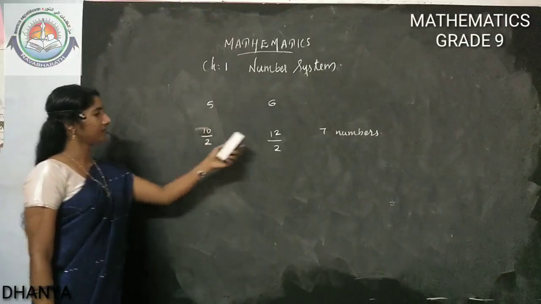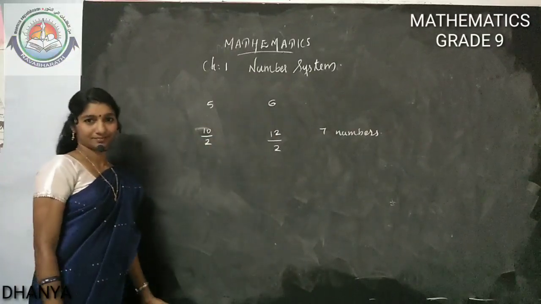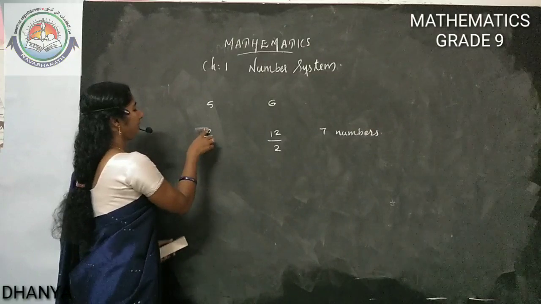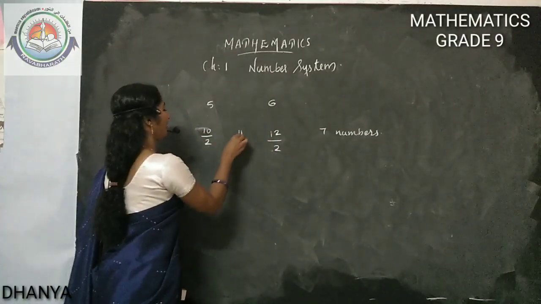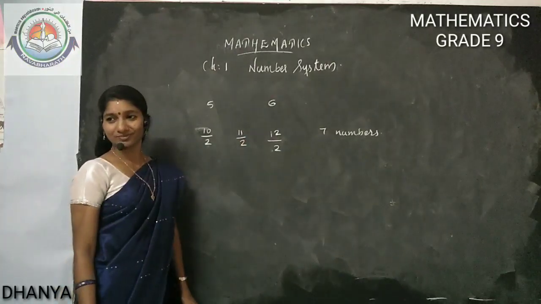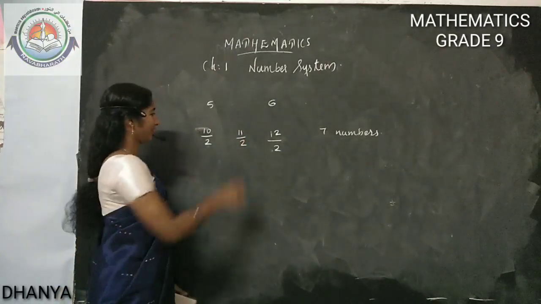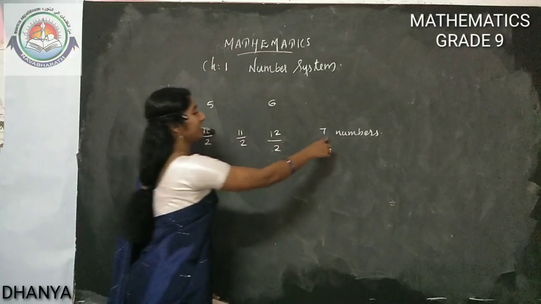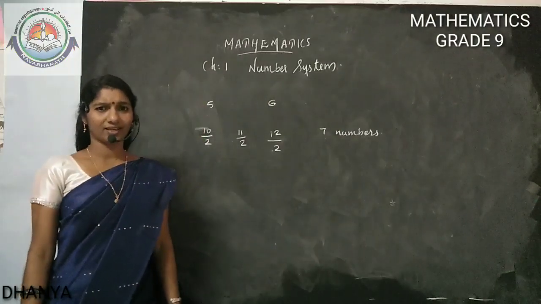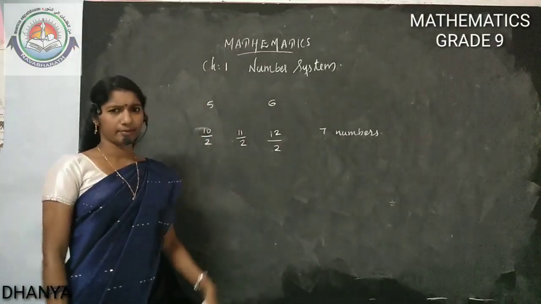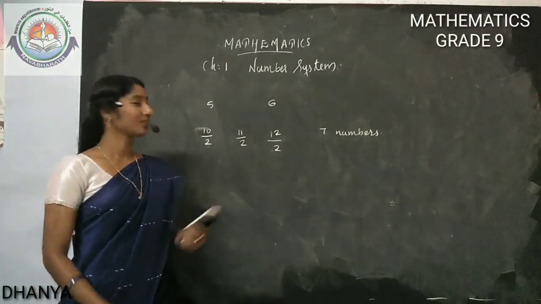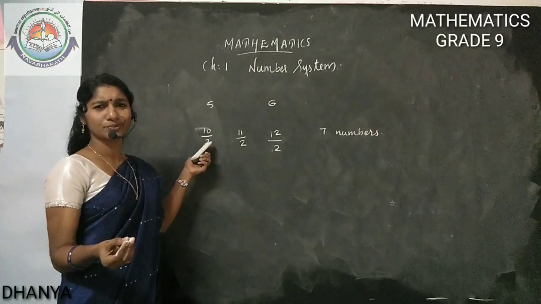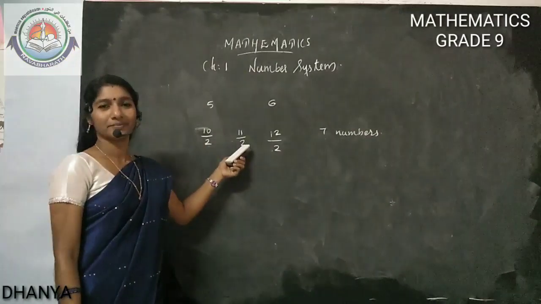10 by 2 is 5. 12 by 2 is 6. In between 10 by 2 and 12 by 2, how many numbers are you getting? Only one number, 11 by 2. Correct, no? We need 7 numbers. Why didn't we get them? Only one number we got. What is the problem? Because we took the denominator as very small, 2. That's why we got only one number.